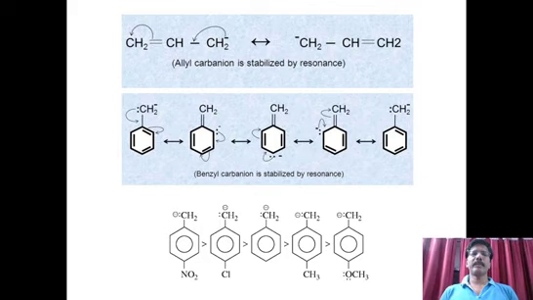Similarly, you can also compare the negative charge present in the carbons. Here, the negative charge you can see allyl carbanion and benzyl carbanion. How you can simply understand how the negative charge is affected. Again, due to the resonance in allyl carbanion, minus charge is stabilized. Similarly, in benzyl also due to the resonance, this negative charge is dissipated across the molecule. Therefore, it is more stable.